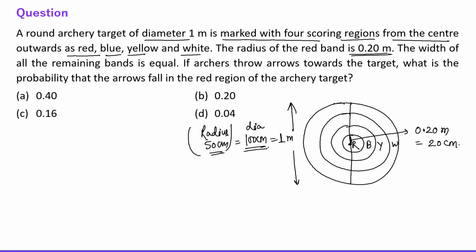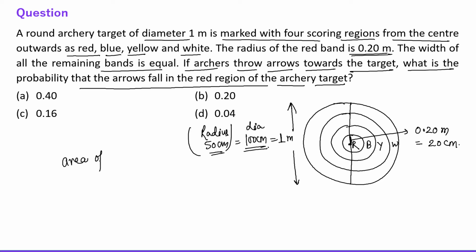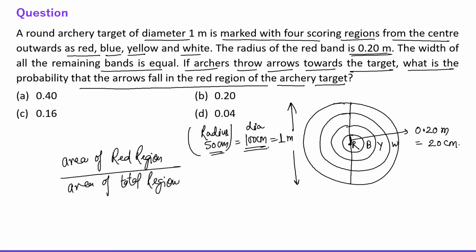Alright. The width of all the remaining bands is equal. If archers throw arrows towards the target, what is the probability that the arrows fall in the red region of the archery target? Alright, so obviously the area of red region divided by area of the total region, right? Area of total region. This is the required probability, right?